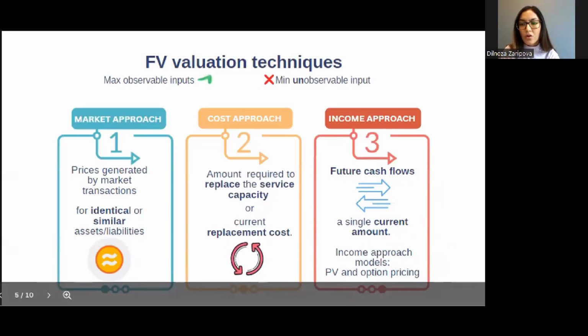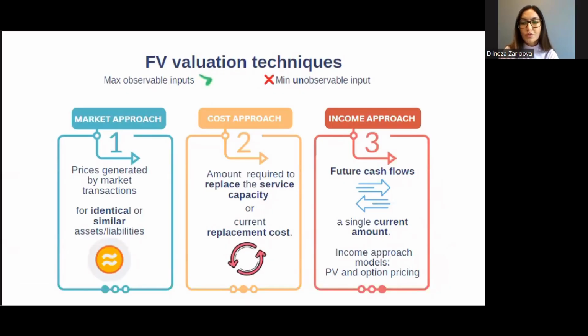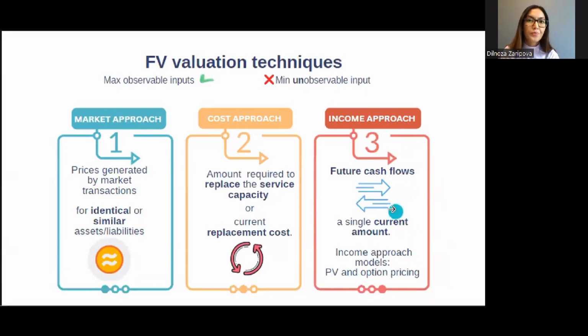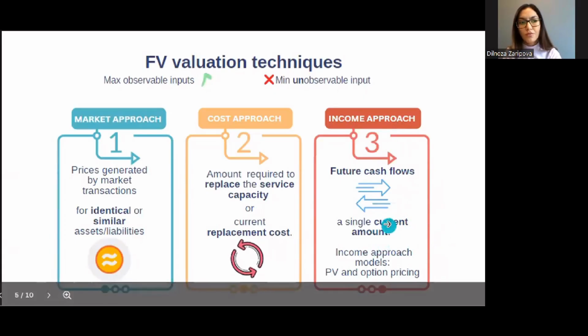This is common for financial instruments or intangibles. You have to consider the cash flows that should be generated by use of your asset, and then you discount them using different management assumptions, and you come up with the present value of future cash flows.